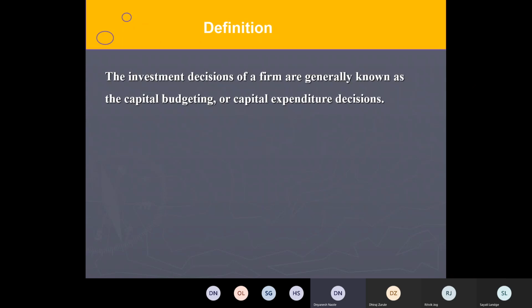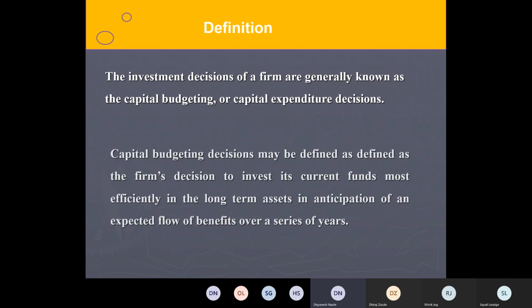It is the firm's decision to invest its current funds most efficiently in long-term assets in anticipation of an expected flow of benefits over a series of years.